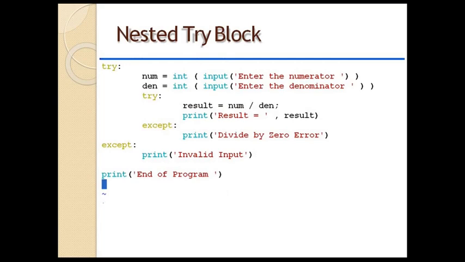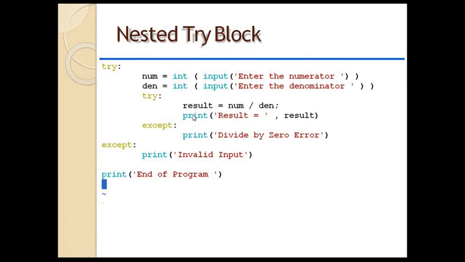Now it is the example of a nested try block. Nested try block means in a program, if you want to use multiple try blocks. So here I'll first use a try block in which I'm entering two numbers, that is numerator and denominator. Then in the try block I'm again using a try that particularly checks if some user enters a wrong value, like someone adding a b, so a b can't be divided. This try block will check that error, and this try block will check the division by 0 error.